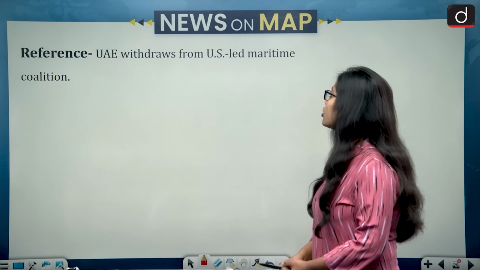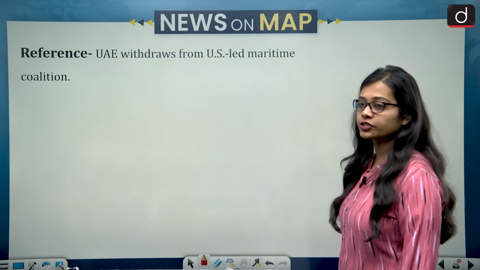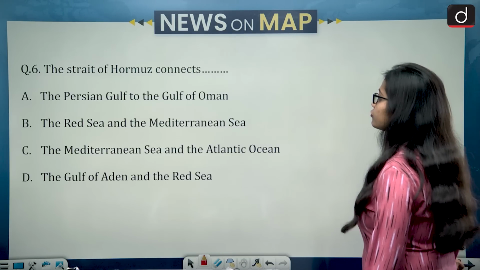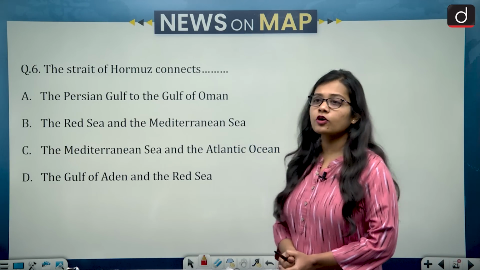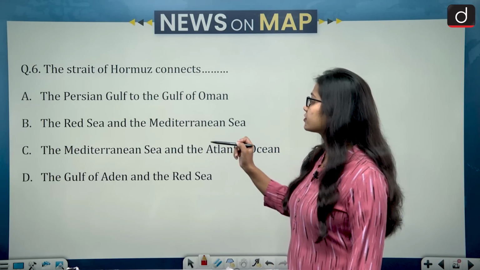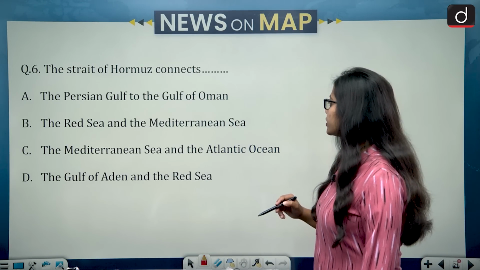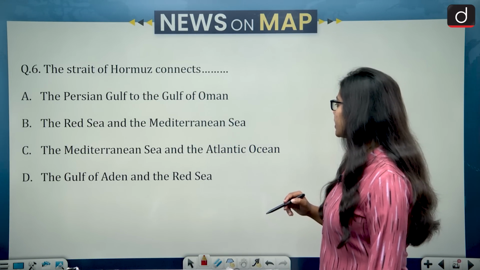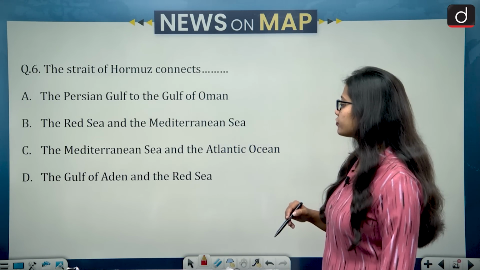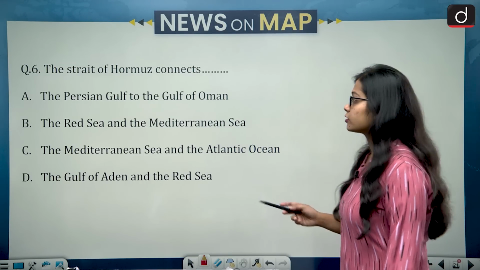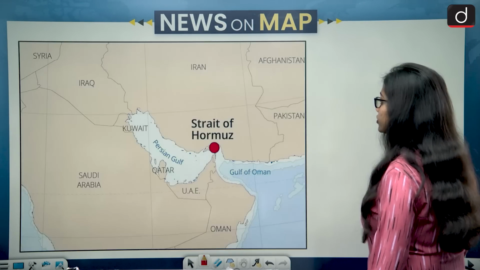UAE withdraws from US-led maritime coalition. Then the question formed is: the Strait of Hormuz connects the Persian Gulf to the Gulf of Oman, the Red Sea and the Mediterranean Sea, the Mediterranean Sea and the Atlantic Ocean, or the Gulf of Aden and the Red Sea. So let's look at the Strait of Hormuz.